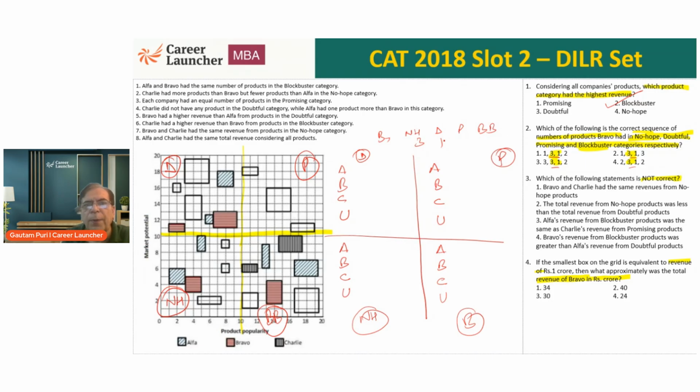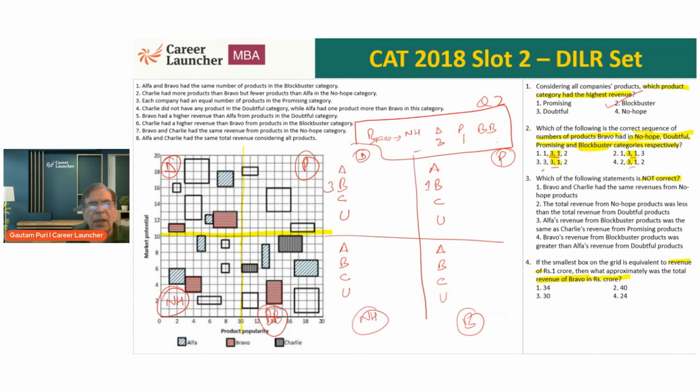Okay. So no hope and doubtful are 3 and 1. No hope of Bravo has to be 3. No, sorry, not no hope. I almost messed up this thing. No hope, doubtful and promising are 3 and 1. So doubtful is 3. Promising is 1. This is my question 2. I need to find the remaining 2. And we can see that it can be either 1, 2 or 3 for no hope and either 2 or 3 for blockbuster category. Okay.